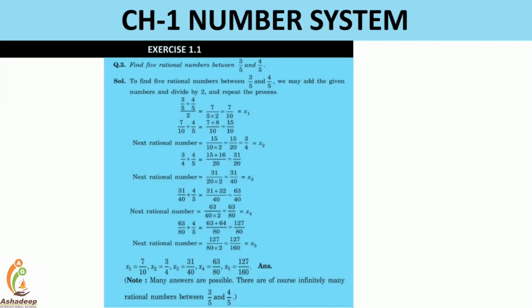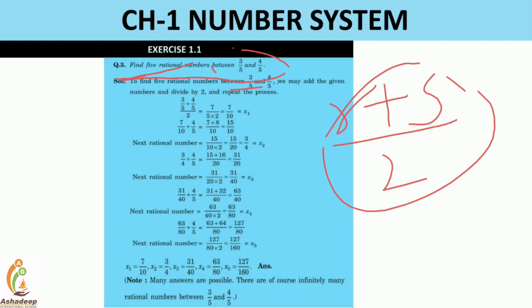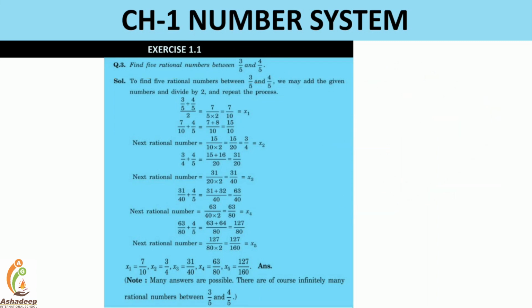This is question number 3. Find out the 5 rational numbers in between 3 by 5 and 4 by 5. So how many rational numbers are there? 5. See here, the method we did is r plus s divided by 2. But here let me teach you another method. So it's 3 by 5. The denominators are the same, so we don't need to worry about it, right?